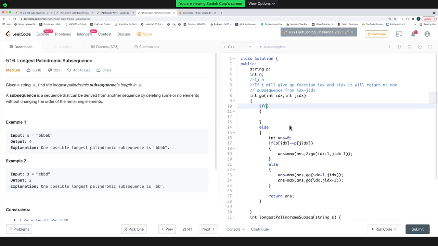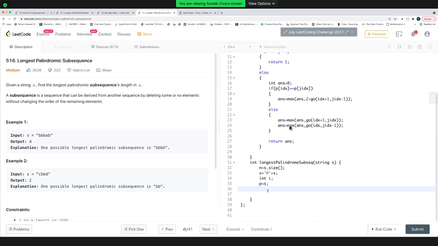Okay, and what can be my base case? My base case can simply be if both of my indices are the same, I can simply return 1, because a one length string is already a palindrome. If I want to find the maximum length palindromic subsequence starting from IDX and ending at JIDX, where IDX and JIDX are same, that means it's already a palindrome. So we can simply return 1 here. And here we can simply return by calling this starting from 1. You need to find the answer from 1 to 8, right?